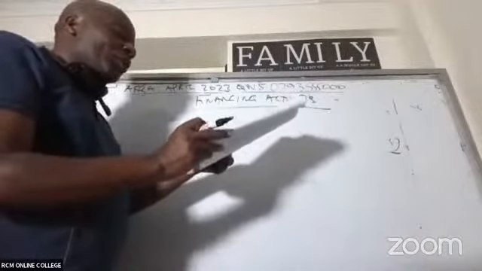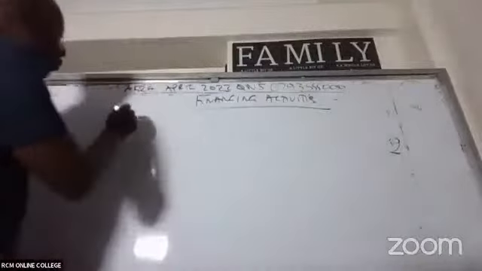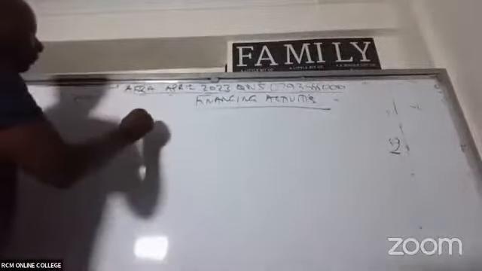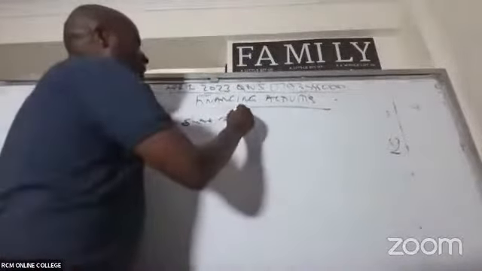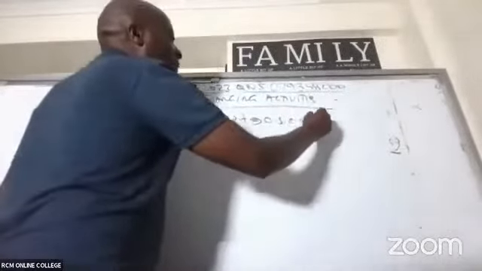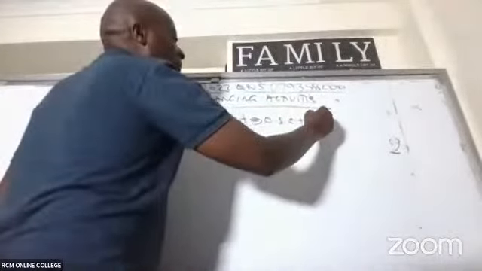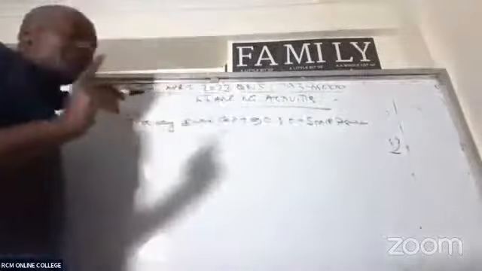So we begin with ordinary share capital. This is quite a tricky one, but very easy. Remember here, you will take ordinary share capital plus any share premium. Any share premium, you add.